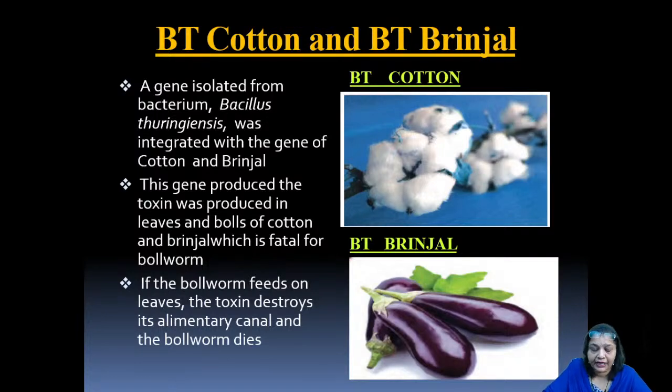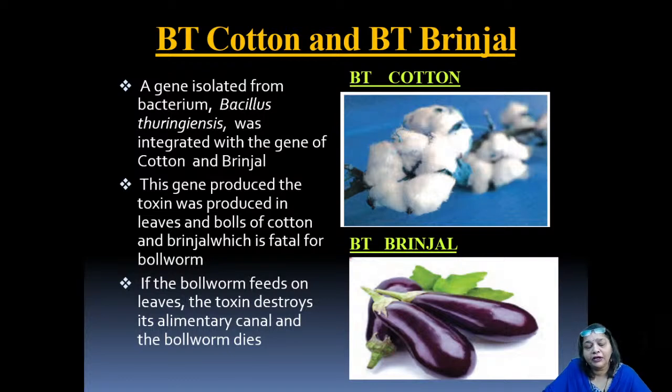Now this protein actually is a toxic substance to the bollworm. The bollworm actually feeds on the leaves of this cotton, general wild cotton. So this cotton species used to be damaged by the bollworms, right? The pests.